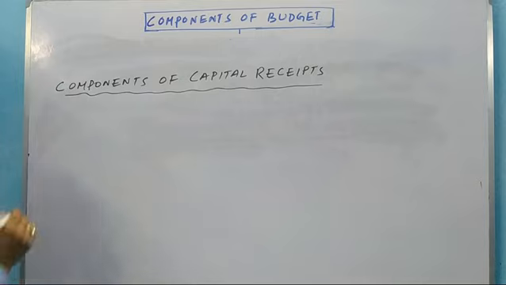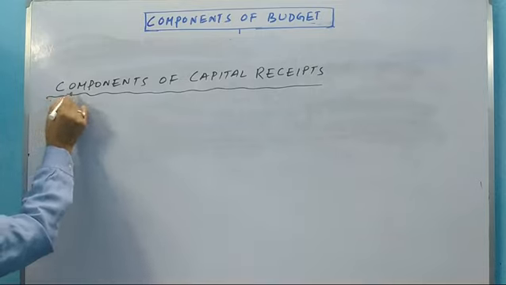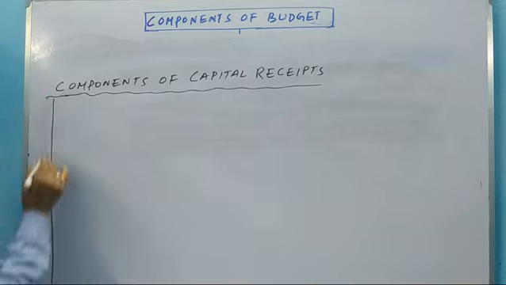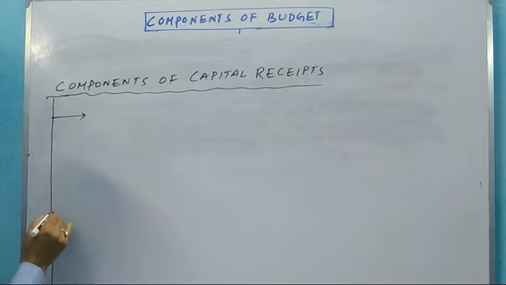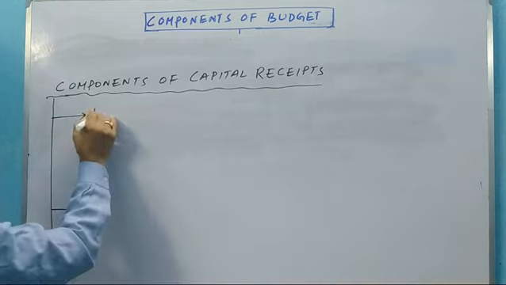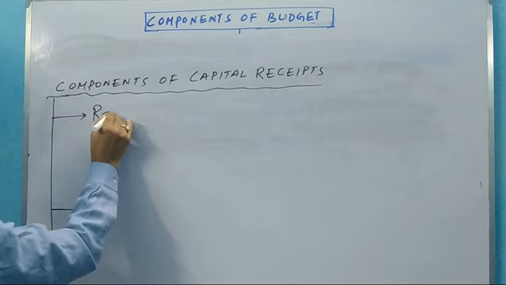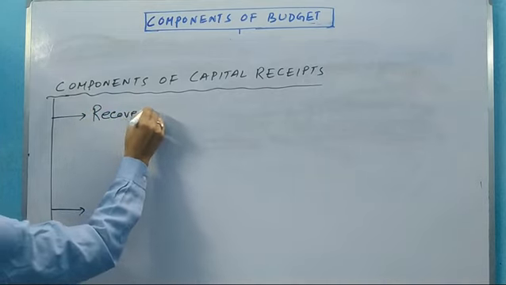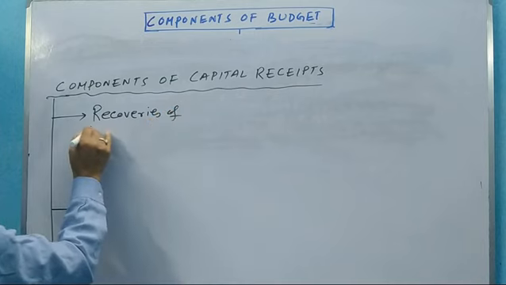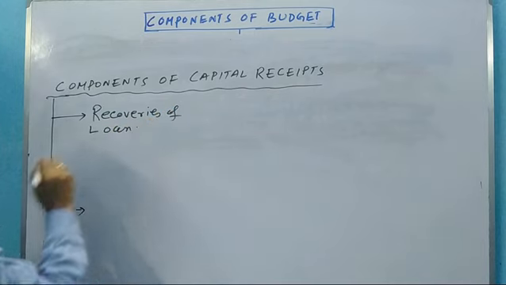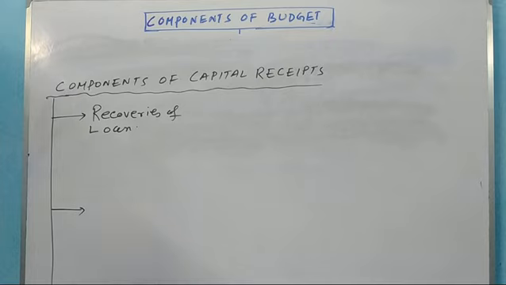Basically there are three types of components: number 1, number 2 and number 3. The first one is the recoveries of loan. What does it mean, recoveries of loan?